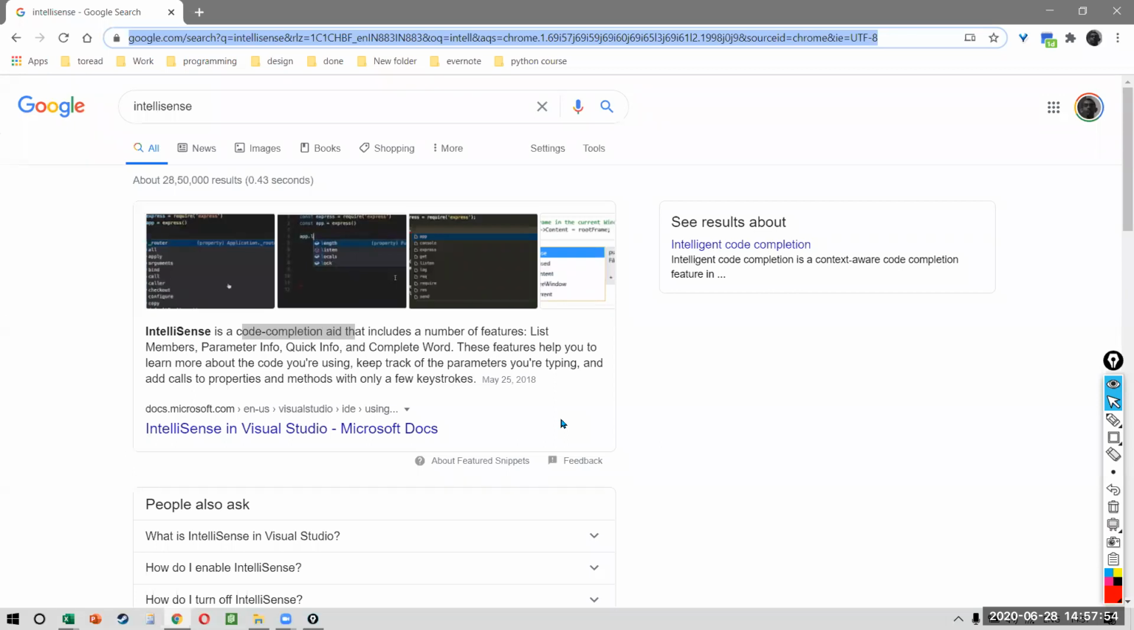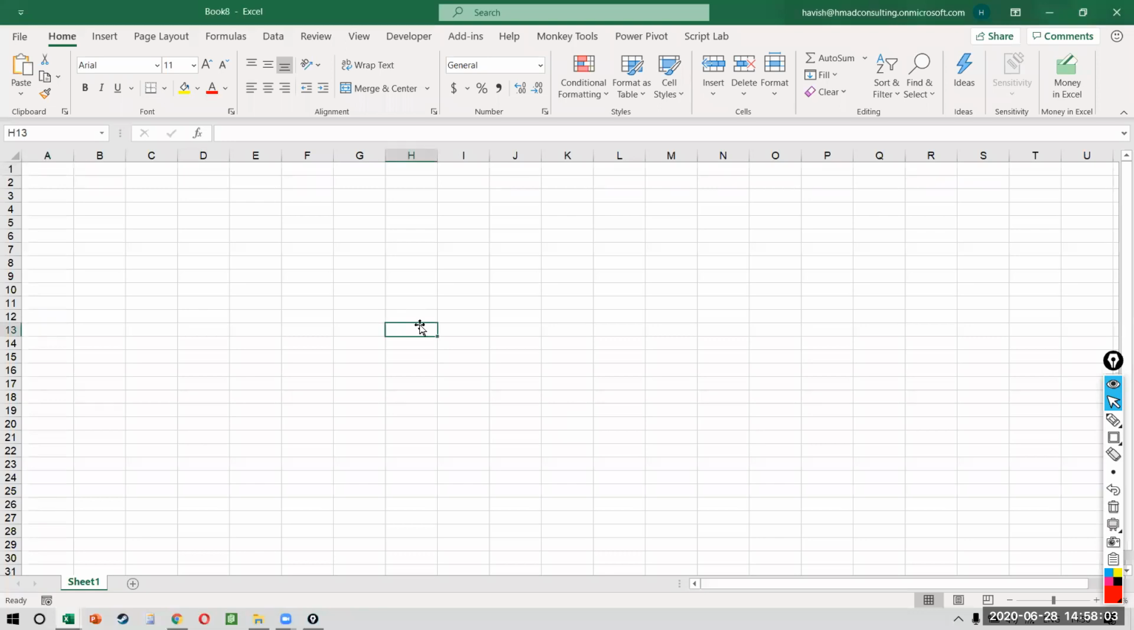VBA is a part of Excel in every version. So 2003, 7, 10, 13, 16, 19, every version will have VBA in it. How do you access it? Let me just open a blank file. And let me also save it on the desktop.